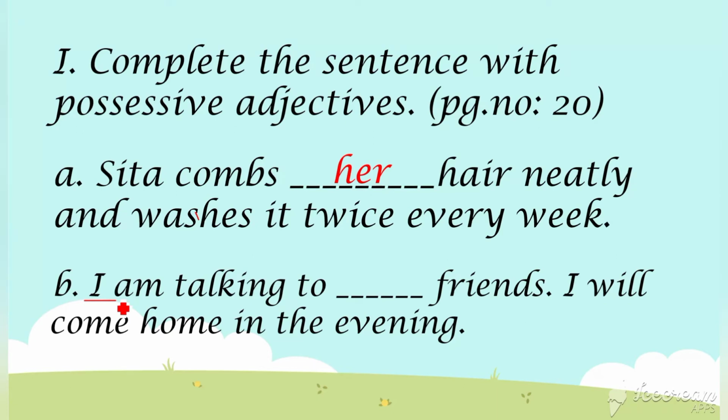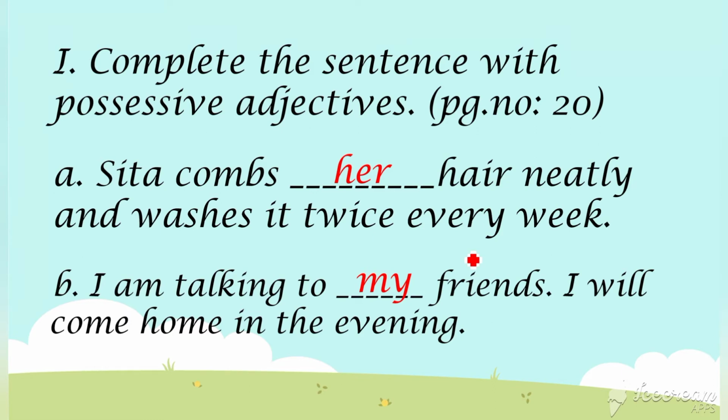Go and see your tabular column. I is the first person singular, so we have to add the possessive adjective. What is it? Did you see the tabular column? You have to memorize the tabular column. See here: I am talking to my friends. I will come home in the evening. I think you have understood, right?